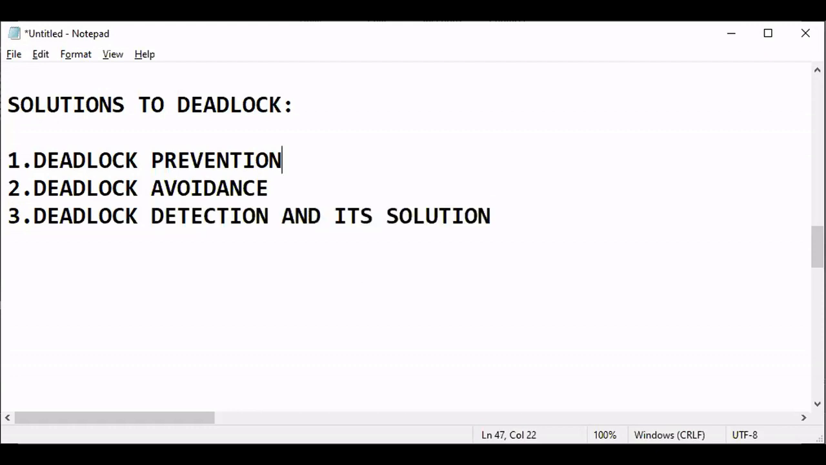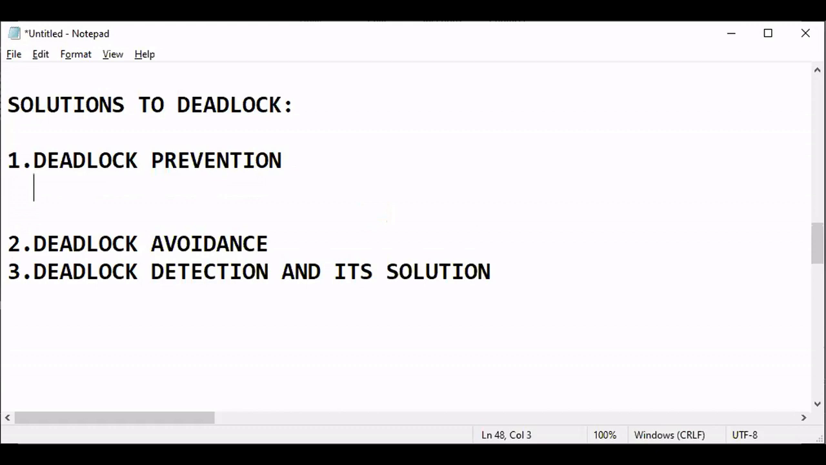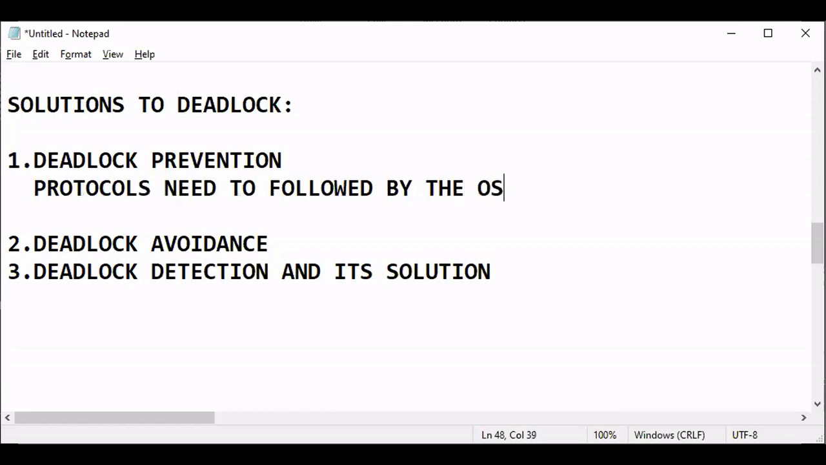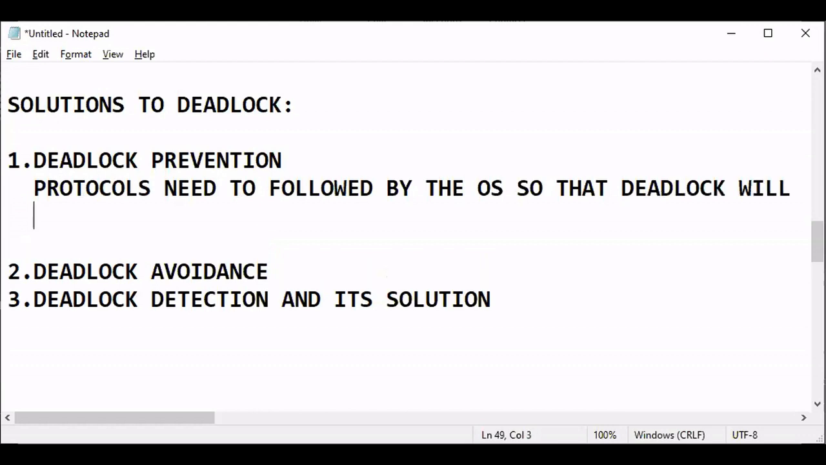Under this, there are nothing but some rules, some preventive protocols we need to follow. These protocols need to be followed, obviously, by the operating system, so that deadlock will never happen.